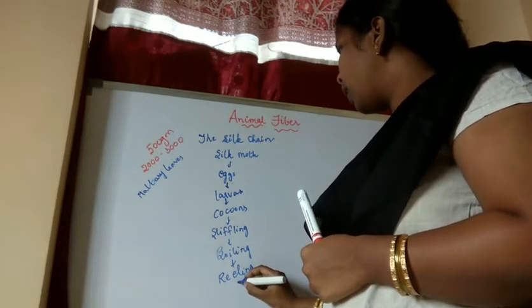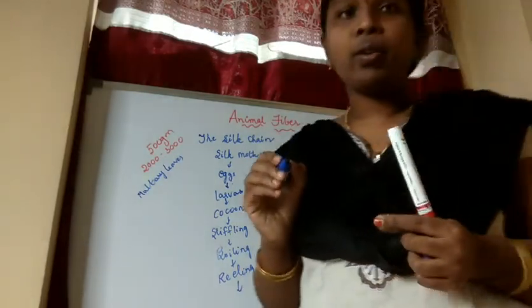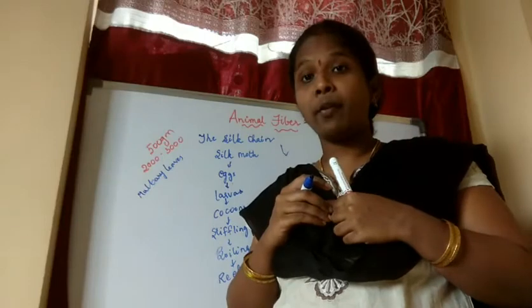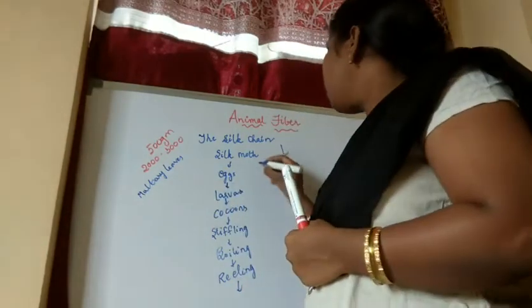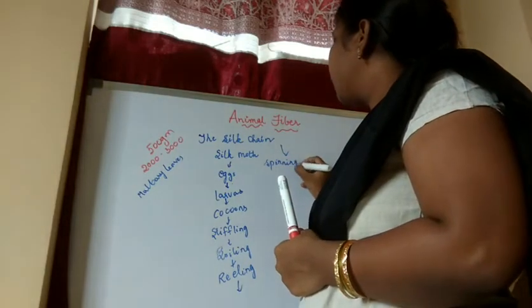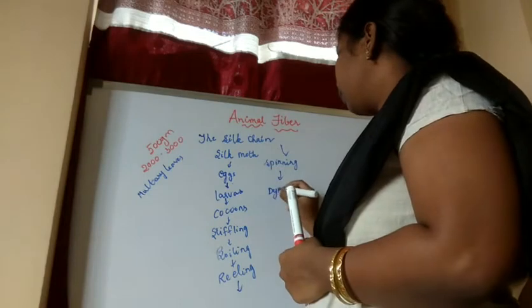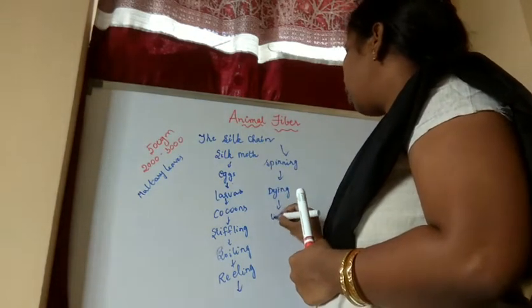reeling. So from reeling, again I will write from here, children. So after reeling, what will they do? Spinning. Spinning means making yarn from the fibers. So after that, spinning. So after that, what will they do? Dyeing. After that, weaving.